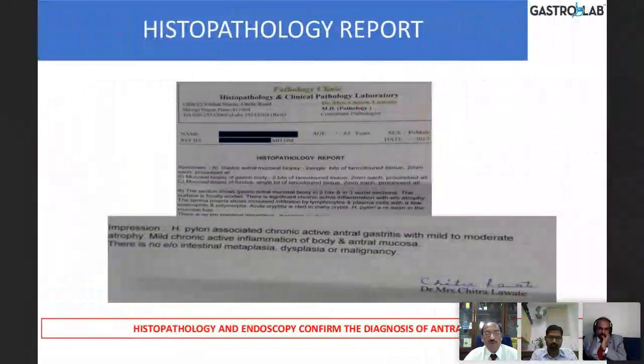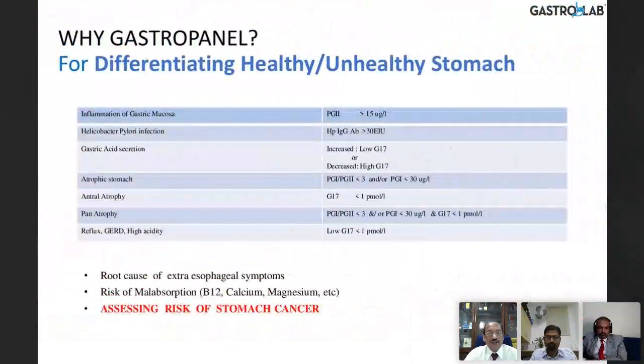And they also went ahead and did biopsies. Histopathology showed chronic H. pylori associated chronic active antral gastritis with mild to moderate atrophy, and chronic inflammation. So no dysplasia, no malignancy, no intestinal metaplasia. Along with the gastro panel, they had also done the CLO test, which was again positive.